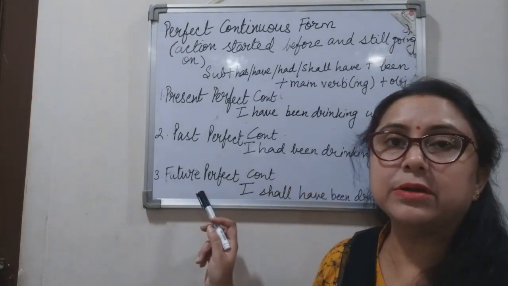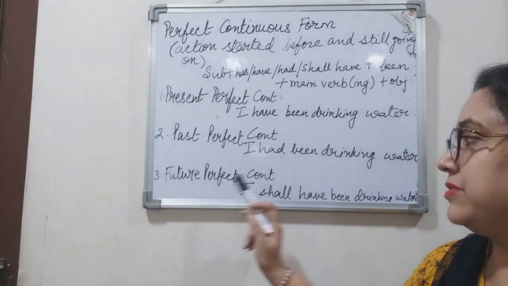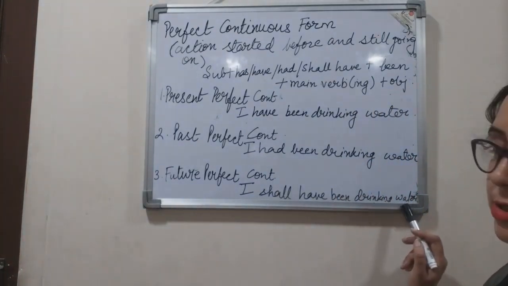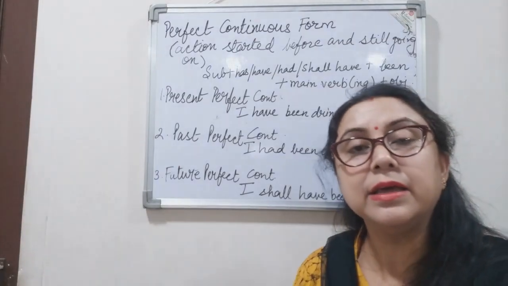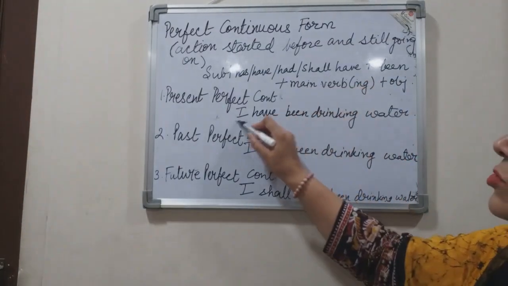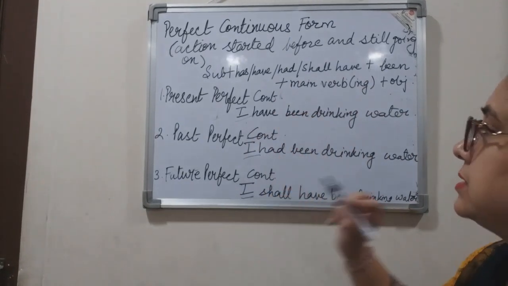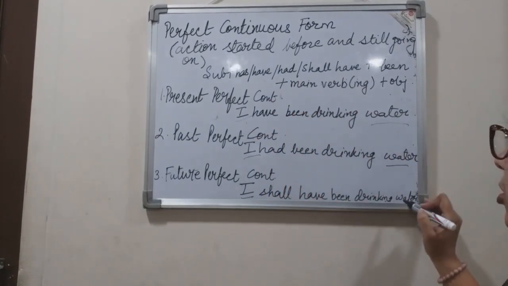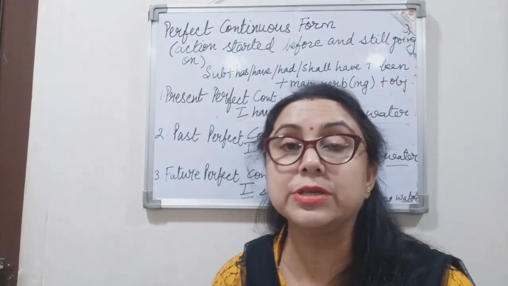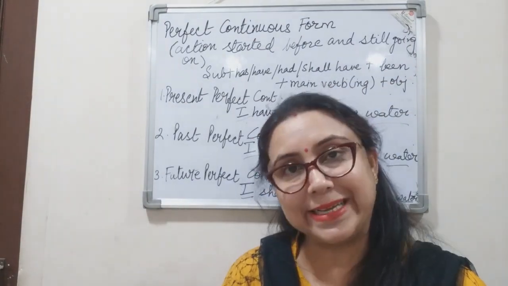And the example for future perfect continuous is: I shall have been drinking water, right? So again, in this tense form, there is no change in the subject, no change in the object, only the tense form changes.